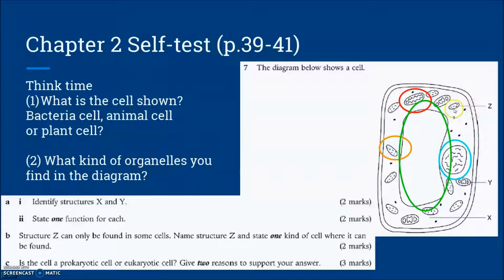Okay, and for the structure B, no, question B, structure X can only be found in some cells. Okay, structure X here, okay, it should be this one, and this one, and this one. Okay, so name structure Z and state one kind of cell which it can be found. So a hint for you. In these 2 organelles, okay, some students are able to point out that either one of them is the chloroplast.